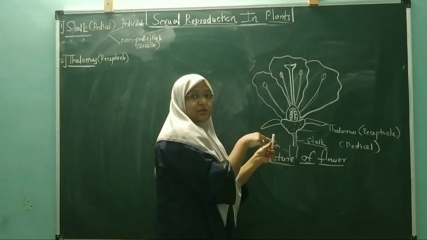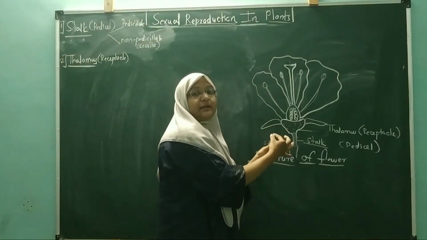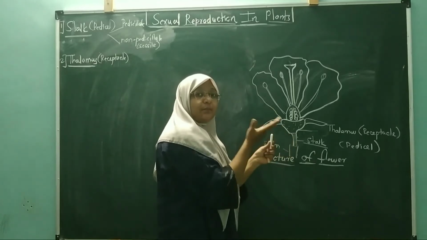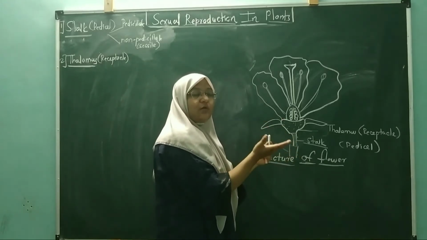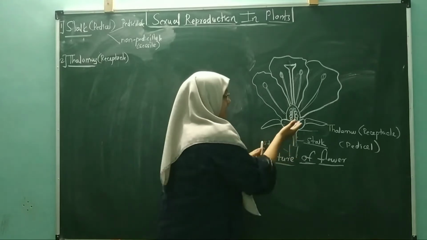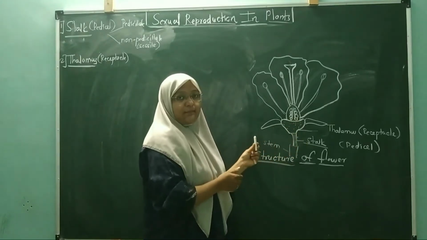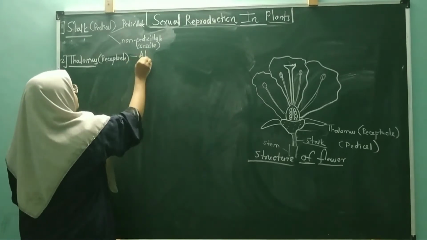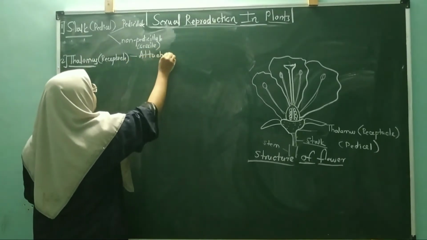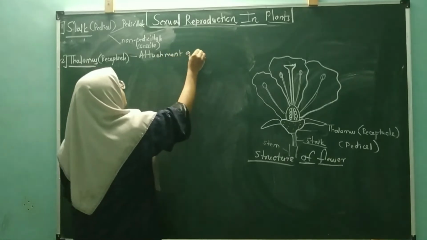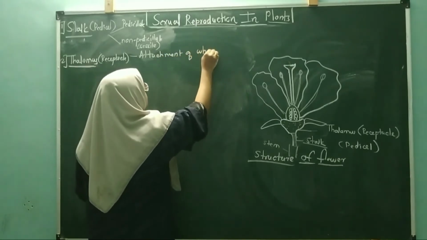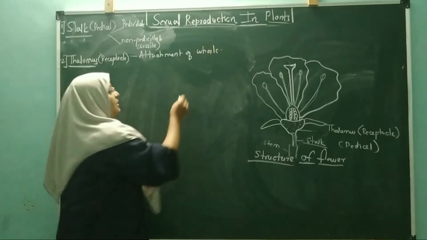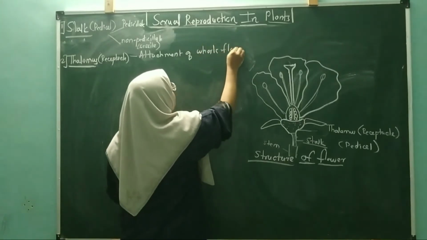Around that thalamus, all the floral whorls are arranged, and this thalamus forms the base for the attachment of all the whorls, and it is attached to the stalk. So basically, what is the role? It helps in attachment of whorls. That is called the floral whorls.